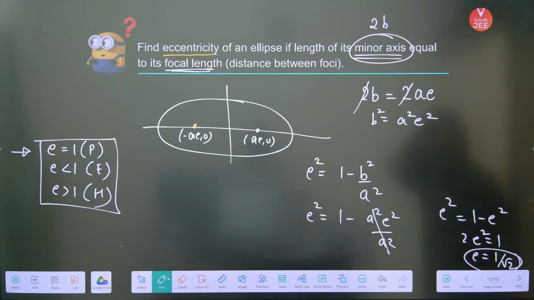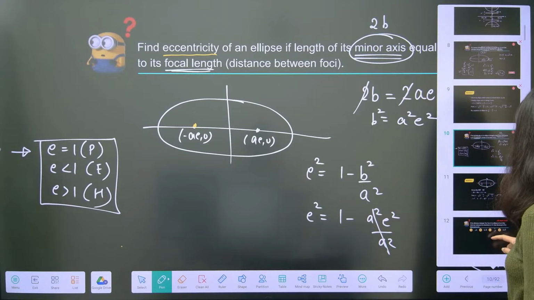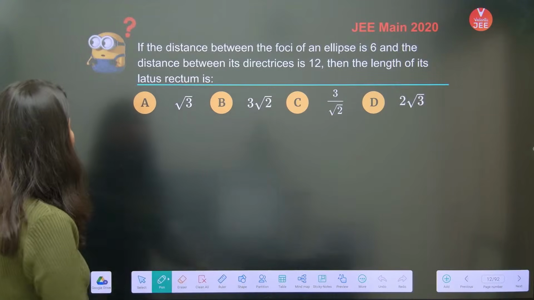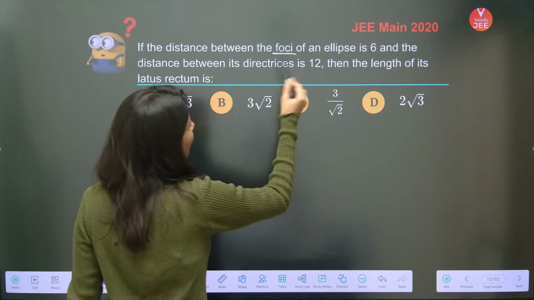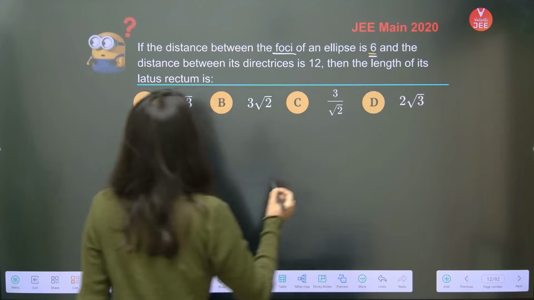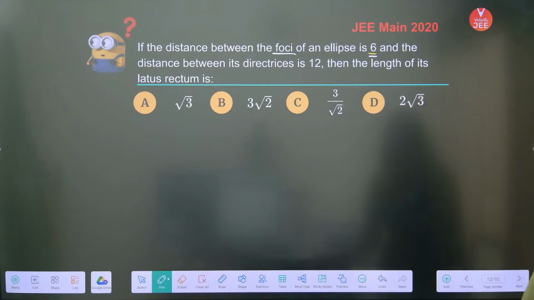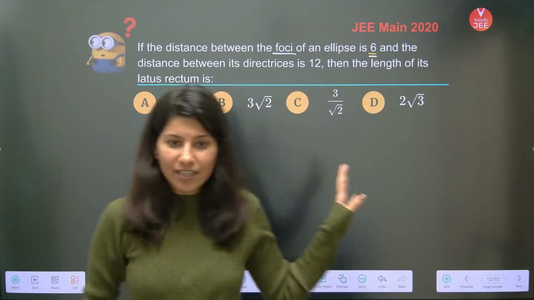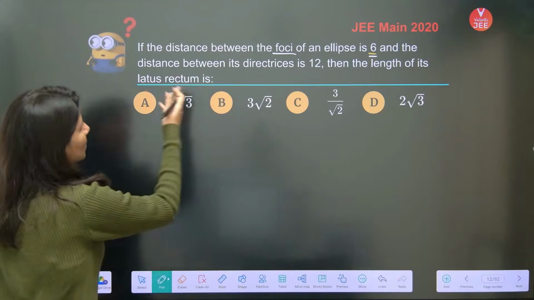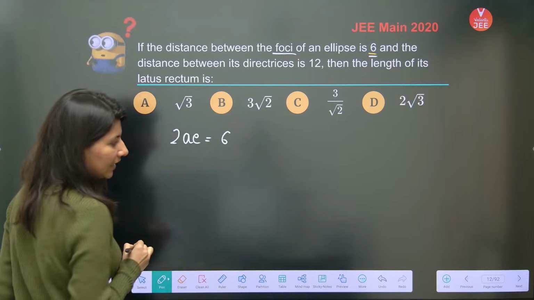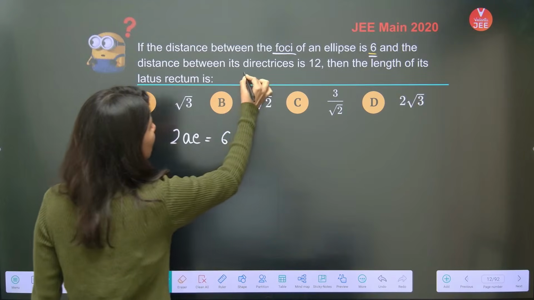Alright, another question on our screen. Yes, this is the question. Now I would like you to try this question, which is: if the distance between the foci of an ellipse is 6, that means again 2AE is 6, correct? The distance between their directrices is 12, and they are asking about the length of the latus rectum. I guess this is again a JEE Main PYQ. So the distance between foci, 2AE, is equal to 6, correct?